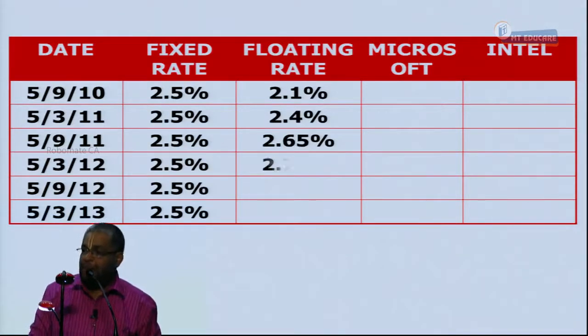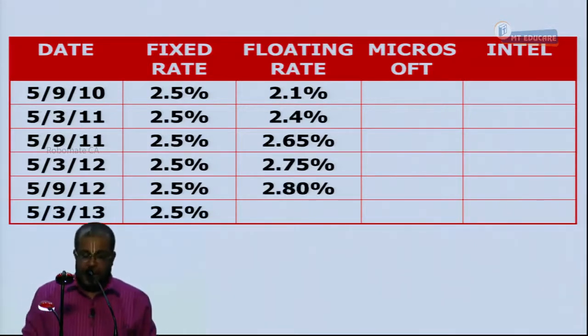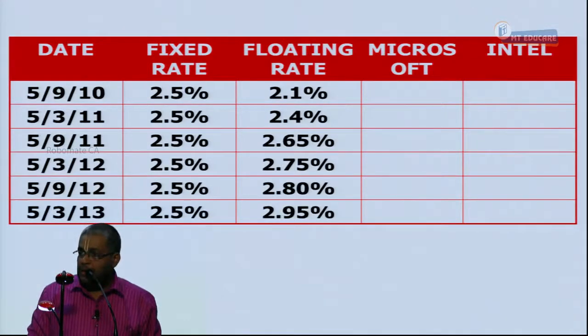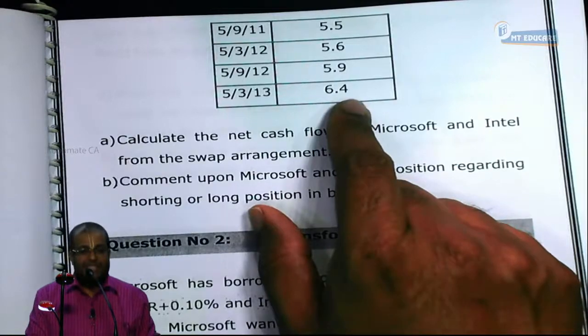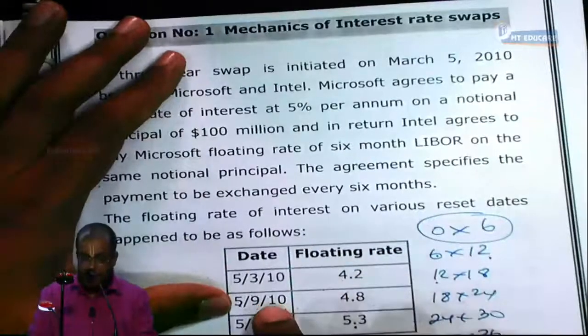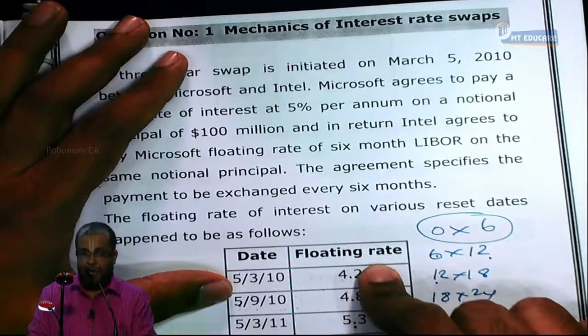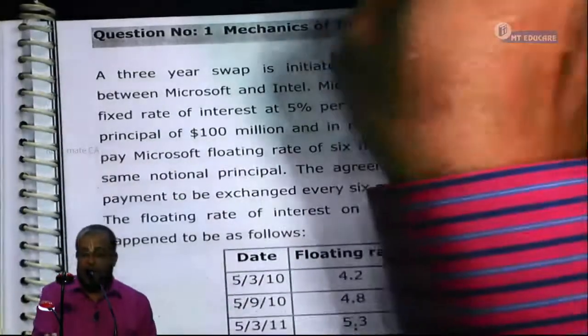2.65. Next is 5.5 by 2, 2.75. 5.6 by 2, 2.8, and then 5.9 by 2, 2.95. 6.4 is not required because the next cash flow is not going to happen. This is not a reset day, it is the last day. That's the clarity, or not? So what is the next reset day paid based on? The previous reset day floating rate. Is that clear? This alone is the following, or not? All of it, tell me first.